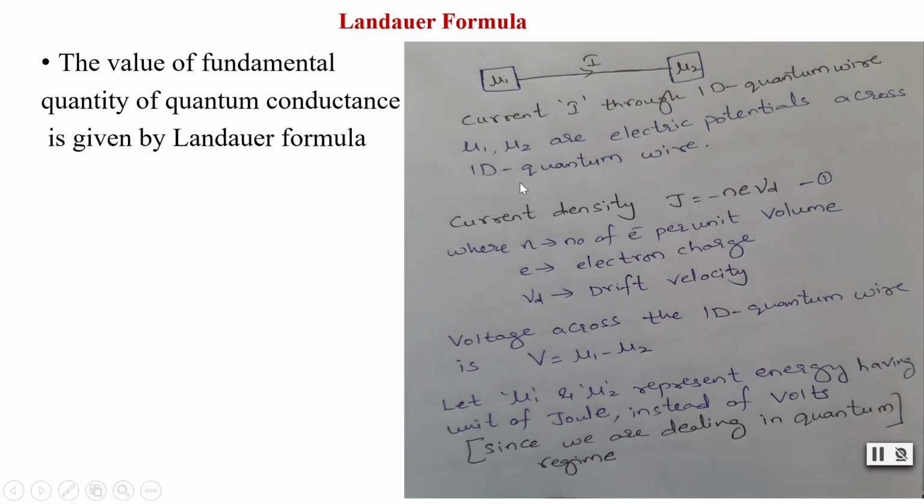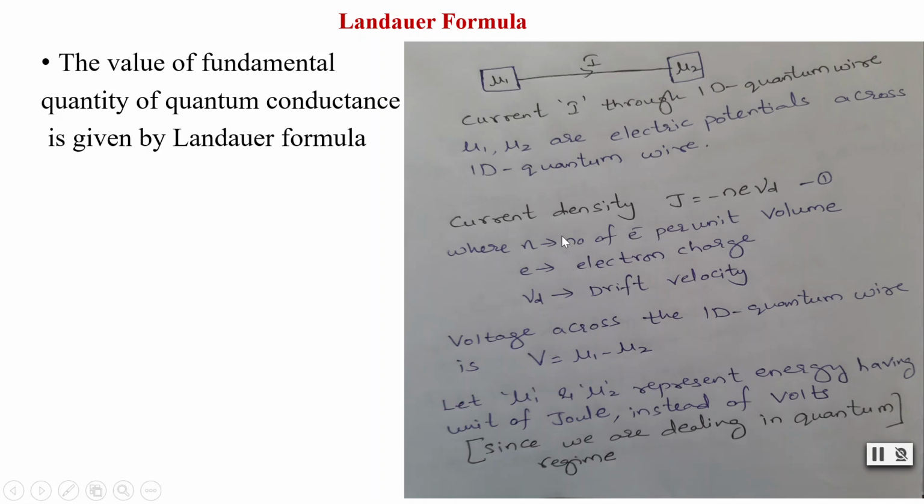Now here mu1 and mu2 are electric potentials across a 1D quantum wire. So this is a 1 dimensional quantum wire connected. We are calling these electric potentials, but they are not in the form of voltage, but in the form of energy, as we are dealing in the quantum regime.